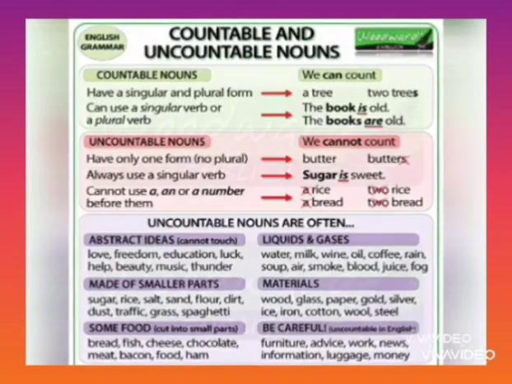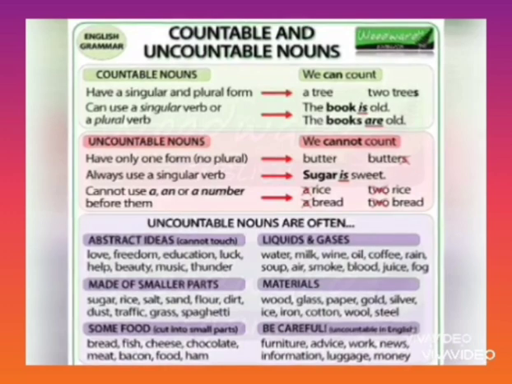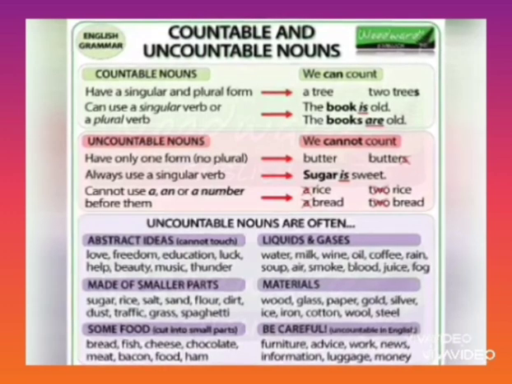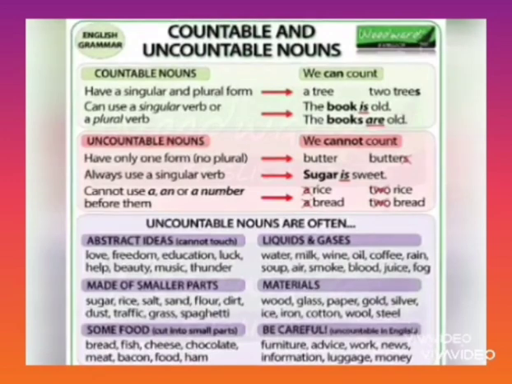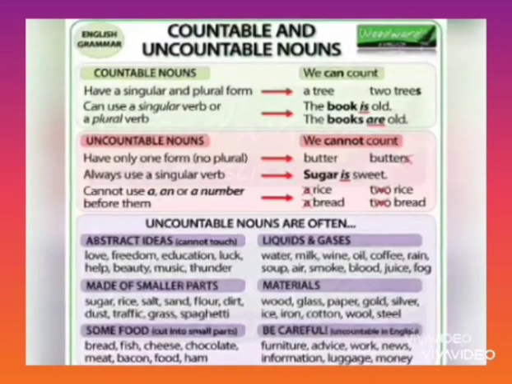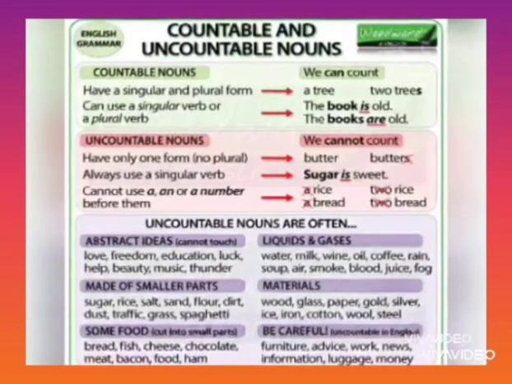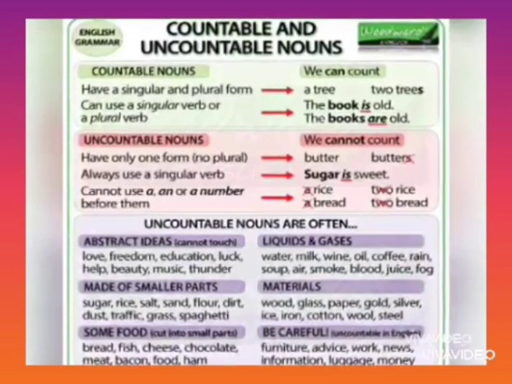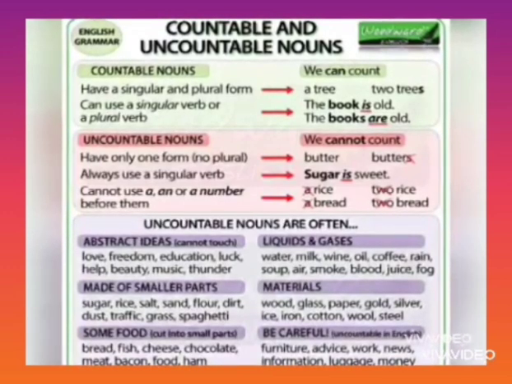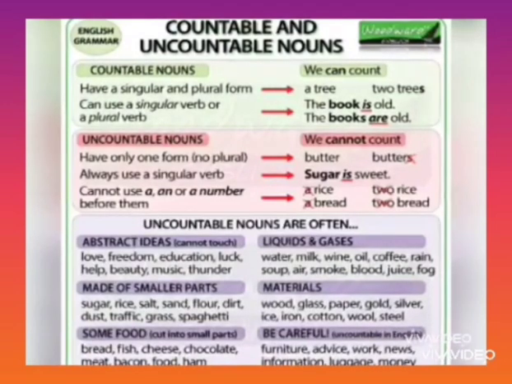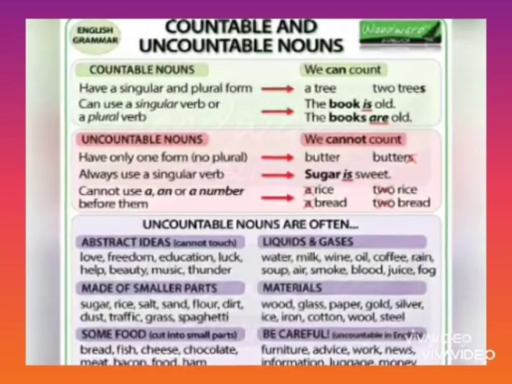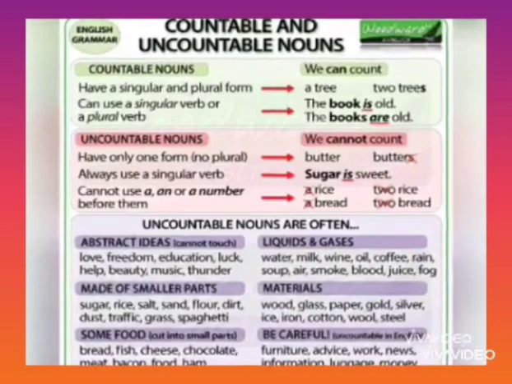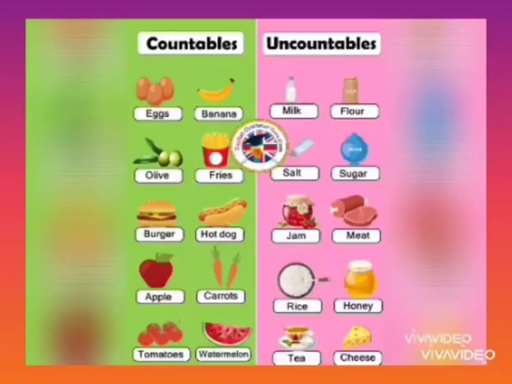Another categorization of noun is countable and uncountable nouns. Countable nouns have a singular and plural form. We can count the countable nouns, and uncountable nouns have only one form. We cannot count it. Like butter, we cannot say butters. But book, we can pluralize the word, or we can get a plural form of the word book.